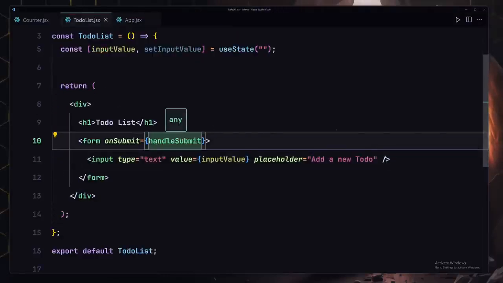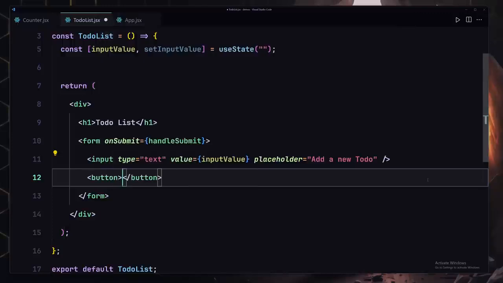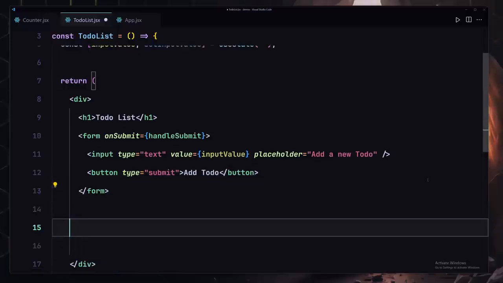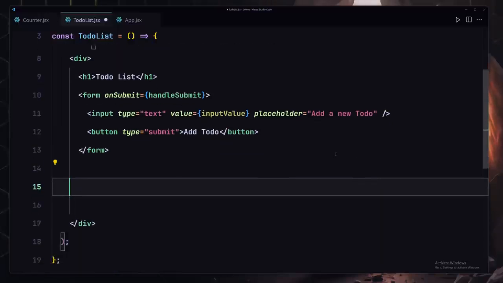So that's why we are now getting that error. Underneath this input field, we're going to be defining our button which will say "add to do", and the type will be set to submit. So it's going to allow us to submit our form. So now underneath this form, we would also need to render our to-dos.